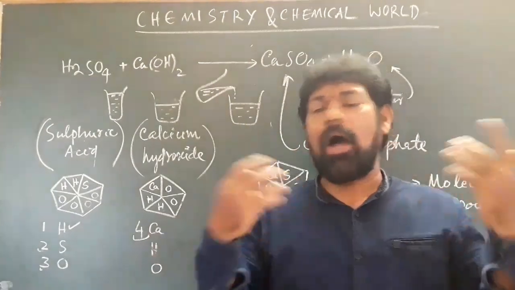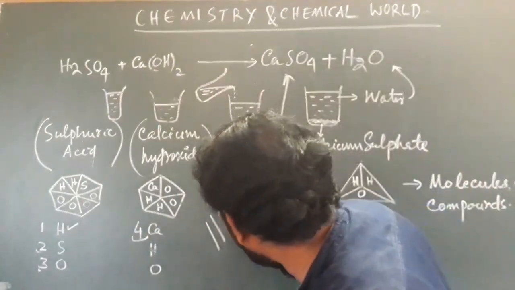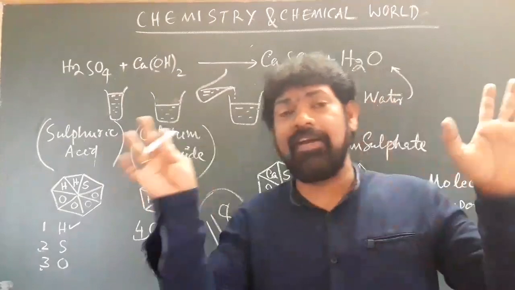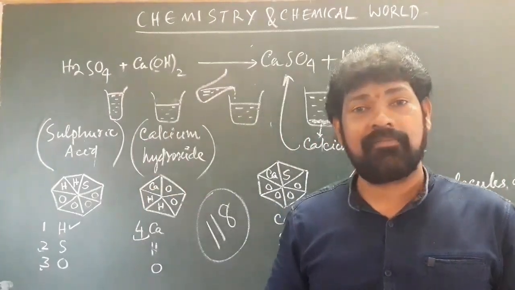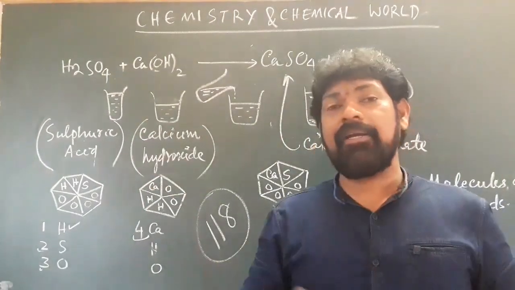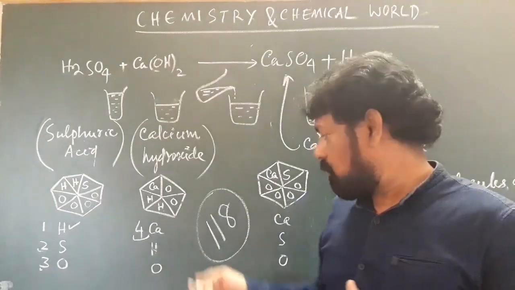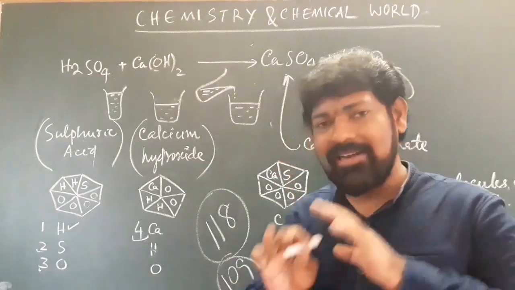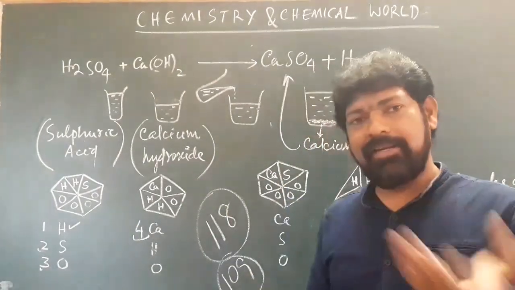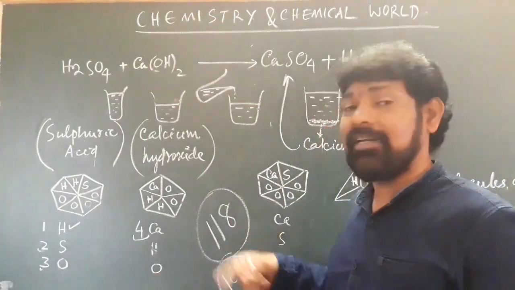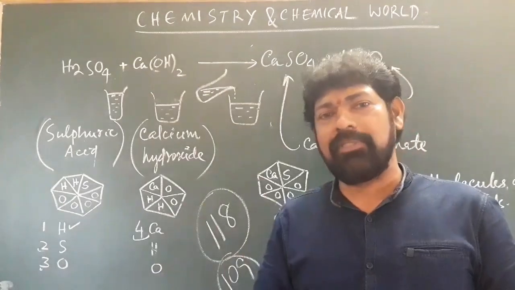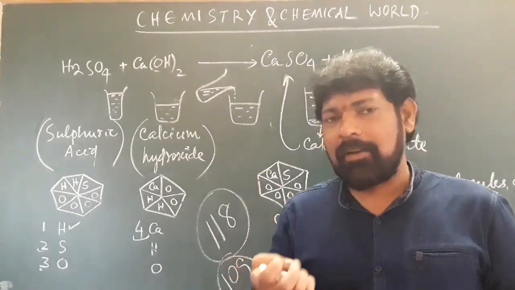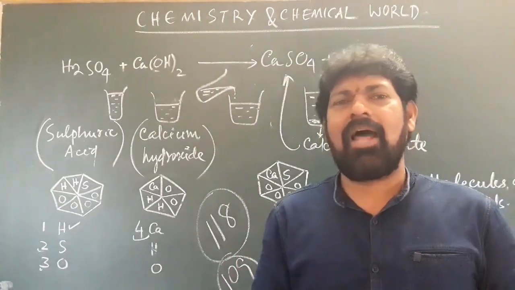No, there are altogether 180 different types of atoms present so far, and here 109 are exactly discovered. The remaining 9 are just pre-assumed to be present, but it is still under research.